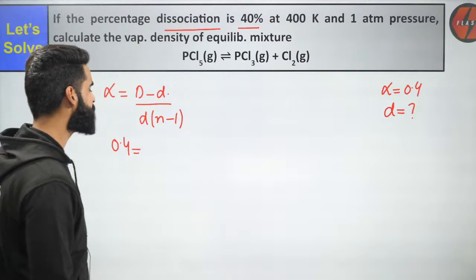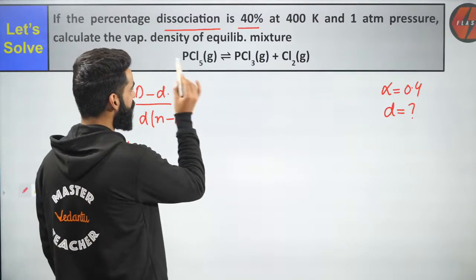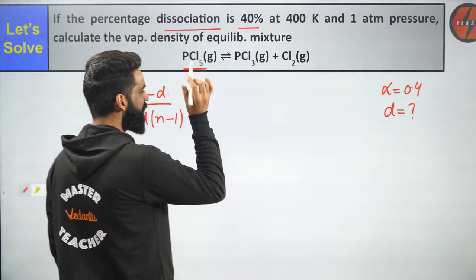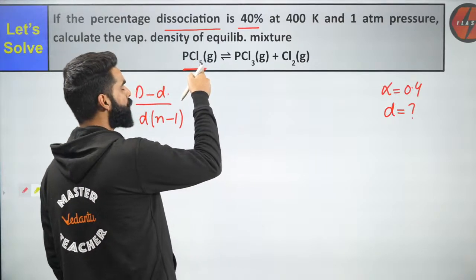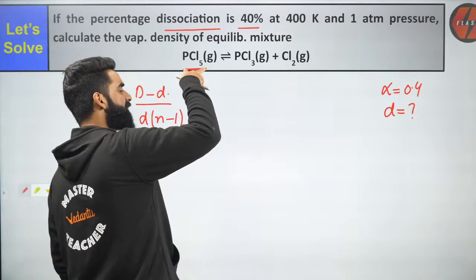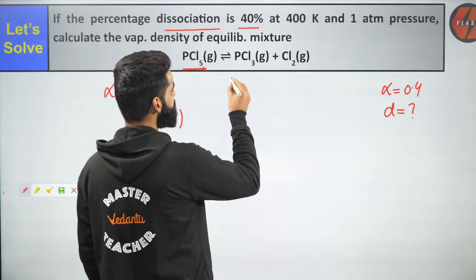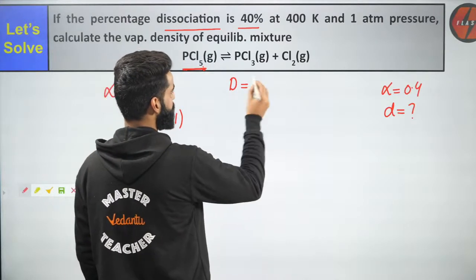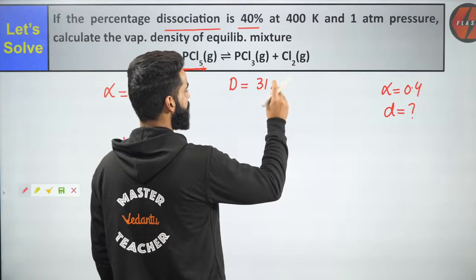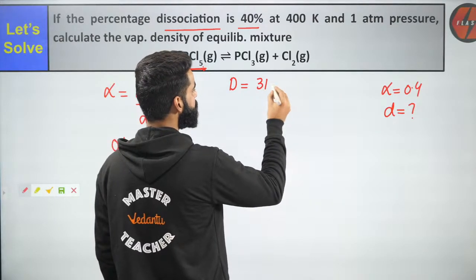What is capital D all about? Capital D is the vapor density of the reactant at time t equal to 0, and that will be the molar mass of the reactant divided by 2. What is the molar mass of PCl5? Phosphorus is 31.